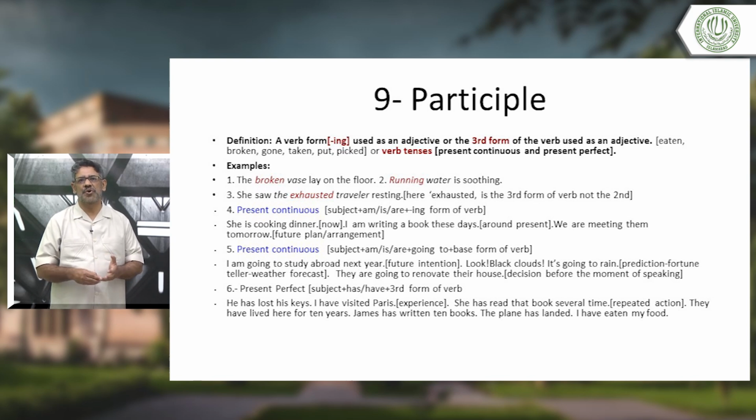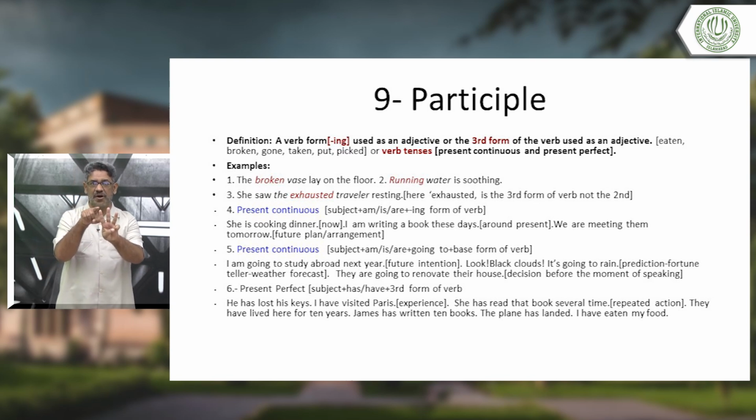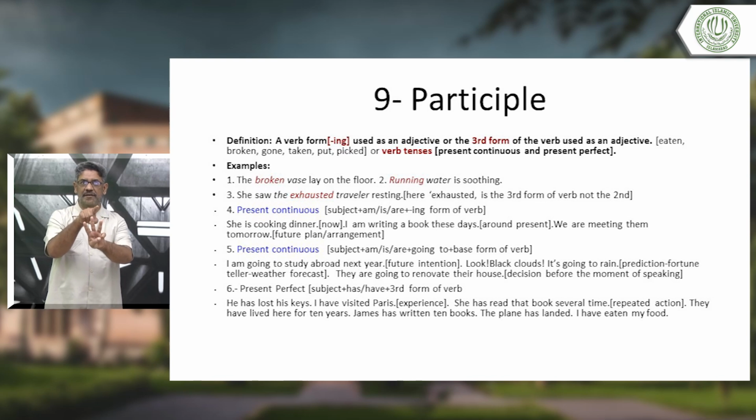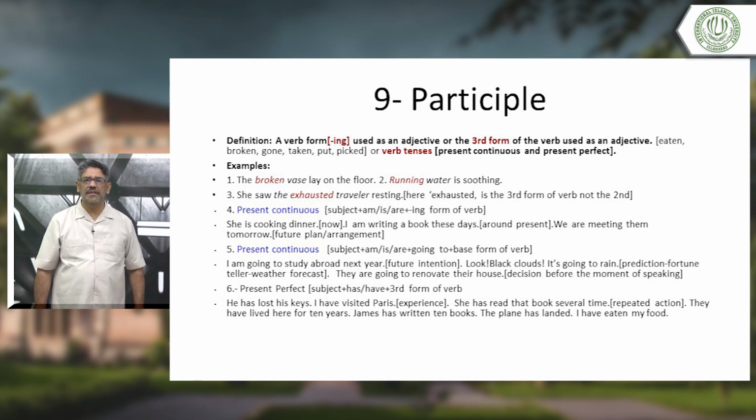Some are saying put, put, put. Pick, picked, picked. We are talking about the third form. When we are saying the third form, go, went, gone. The third form of the verb. Okay, look: eaten, broken, gone, taken, put, picked.